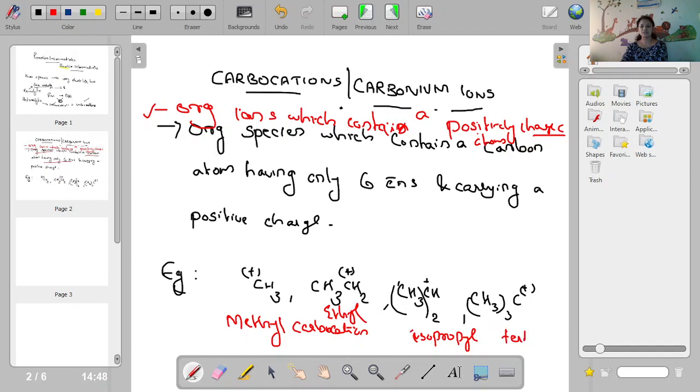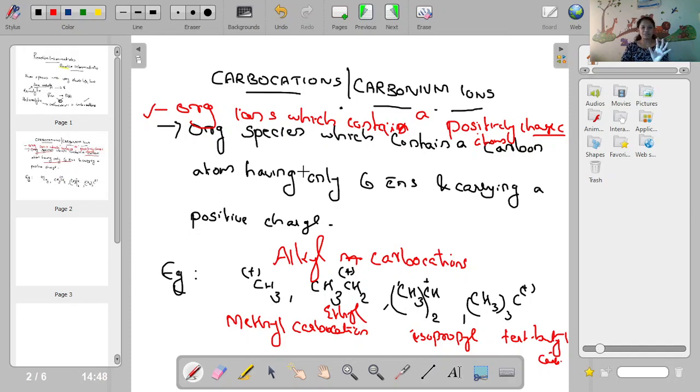Then this is, you know, tertiary butyl carbocation. So these are some examples of alkyl carbocations: methyl, ethyl, isopropyl, tertiary butyl. We will discuss the stability of these, which is more stable.